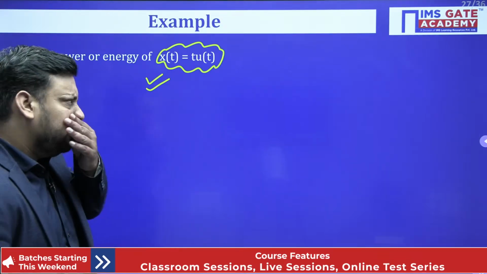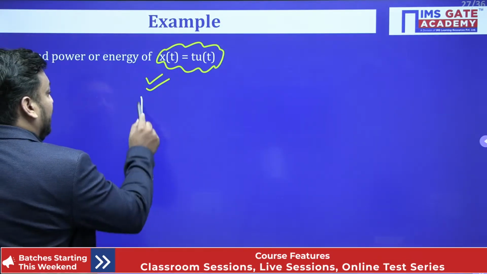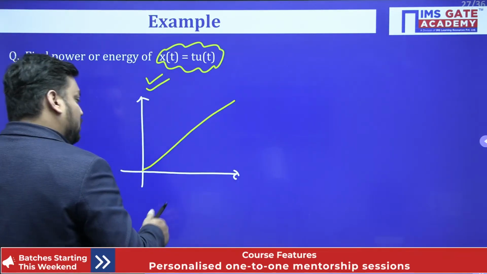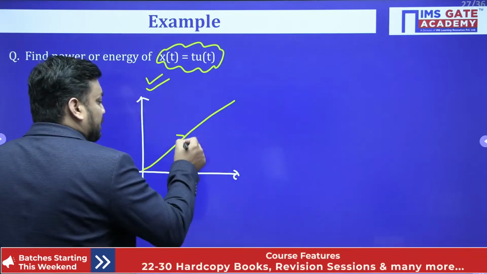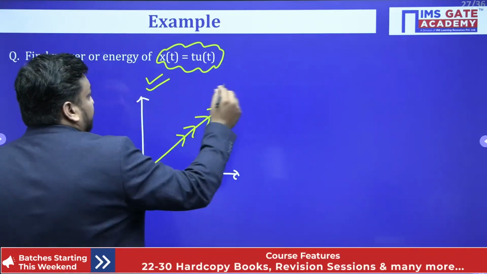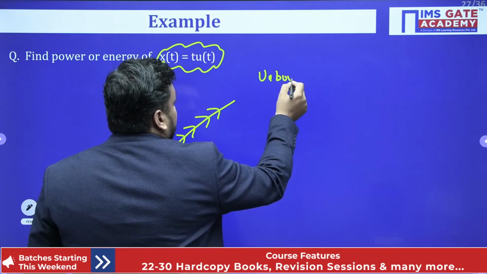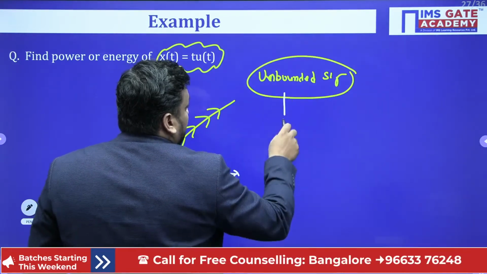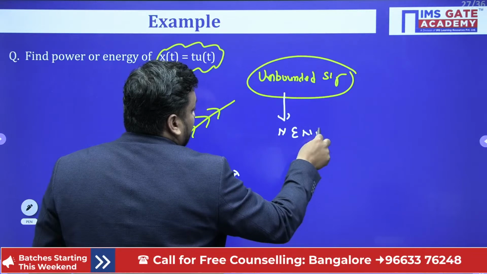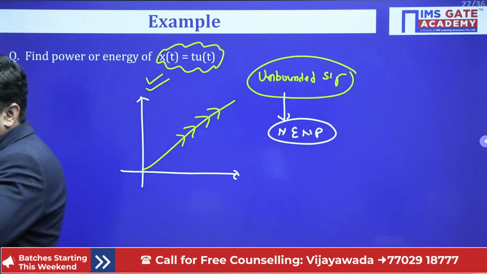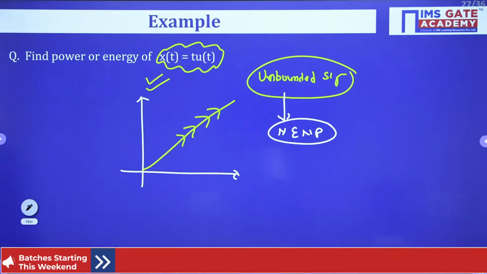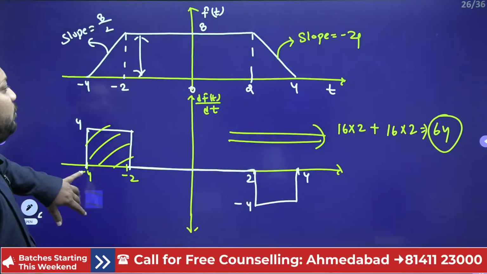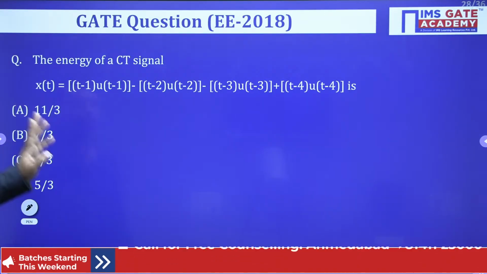No, no, no, beta. Tell me, beta, is it a bounded signal or unbounded signal? Of course, it is an infinite duration signal, but its magnitude also goes to infinity. So it is an unbounded signal. And all the unbounded signals are always NENP signals, neither energy nor power signal. Say what you think, yes or no? Neither energy nor power signal. Yes. Let's go. What about this?